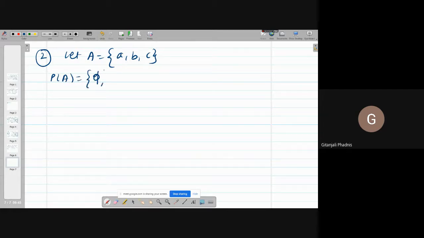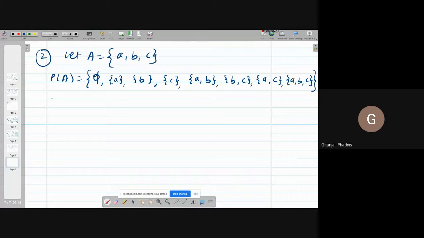Phi, singleton a, singleton b, singleton c, {a, b}, {b, c}, {a, c}, and {a, b, c}. That is the set itself.